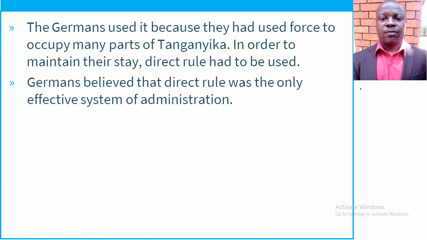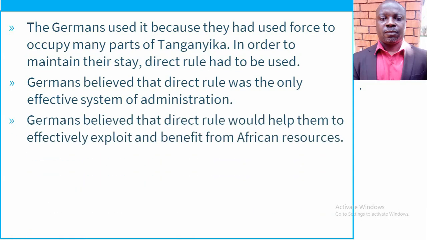So that's why they opted for direct rule. Now, another point is the Germans believed that direct rule would help them to effectively exploit, I think you've heard that word, and benefit from African resources. They would get African resources themselves.